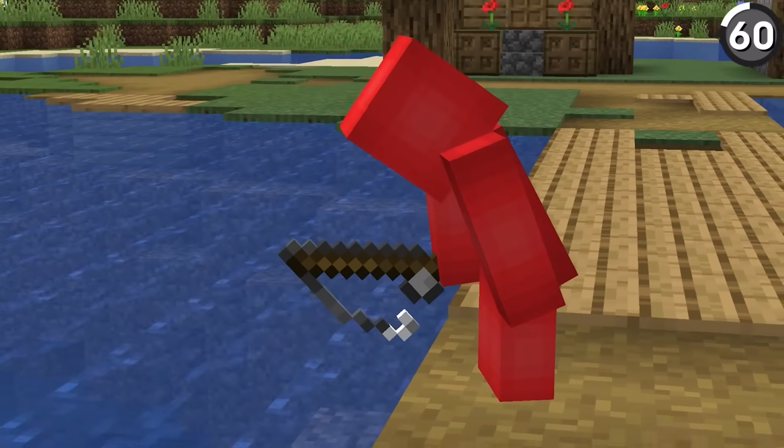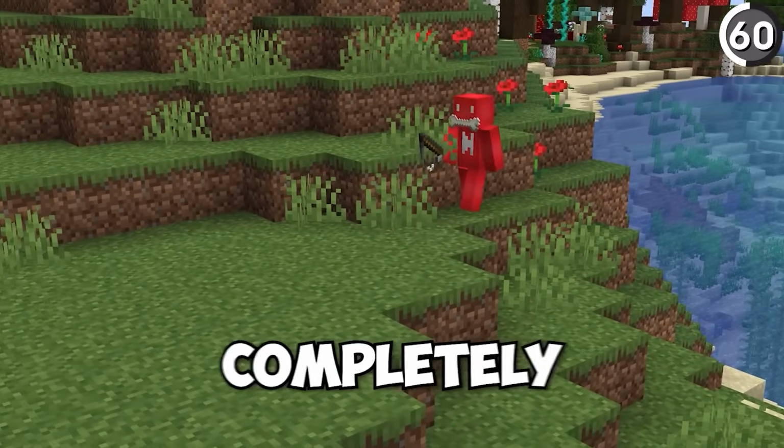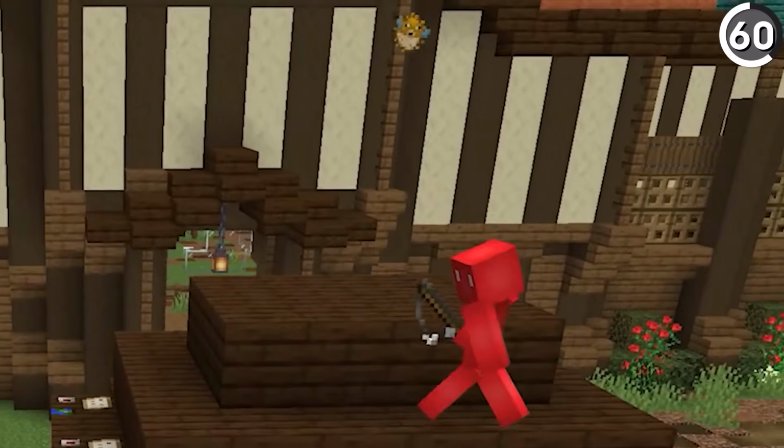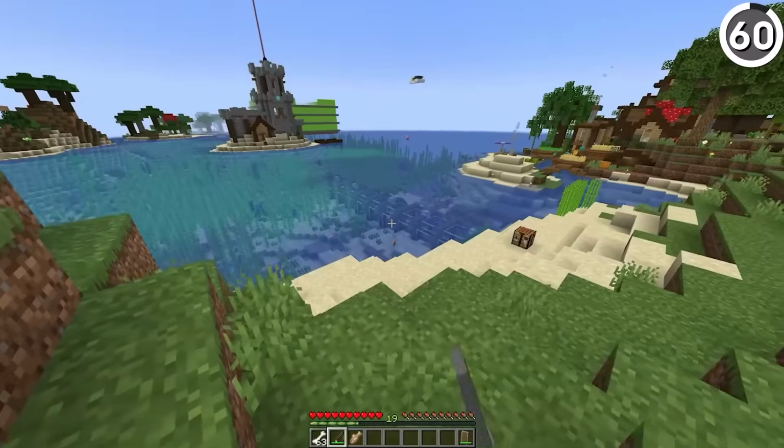If you were to fish up an item with a fishing rod, it normally flies up to you. But it turns out that if you step to the side, the item's still flying, and in fact it'll just completely pass you by. Which I guess makes sense, but it's still a funny sight to see from this angle. And at this point, would it be fly fishing or fish flying?